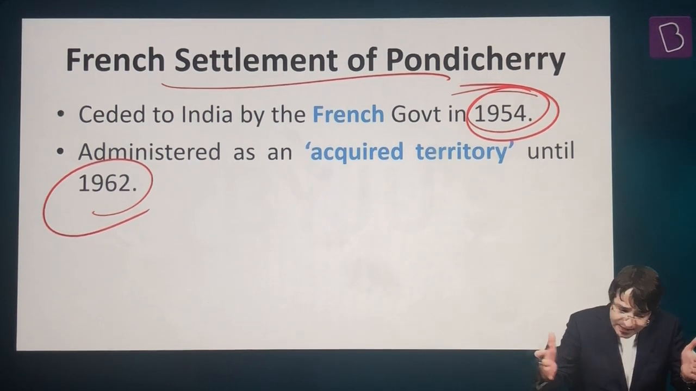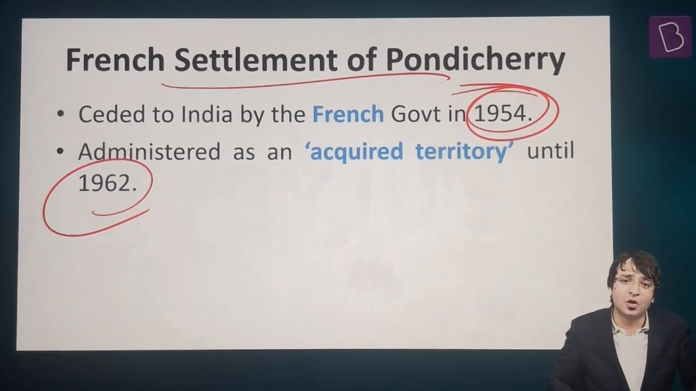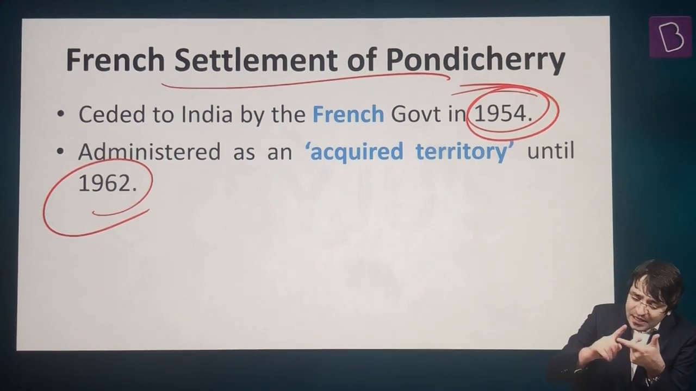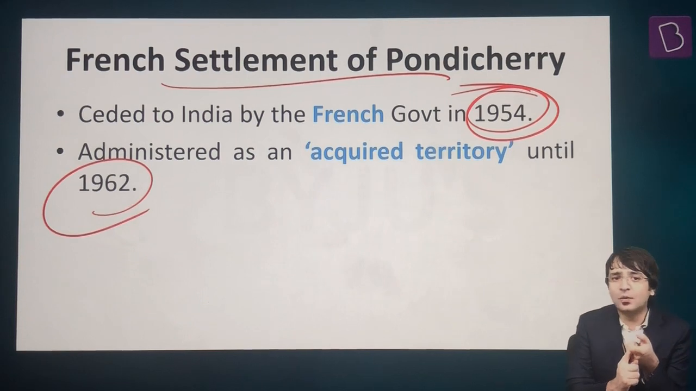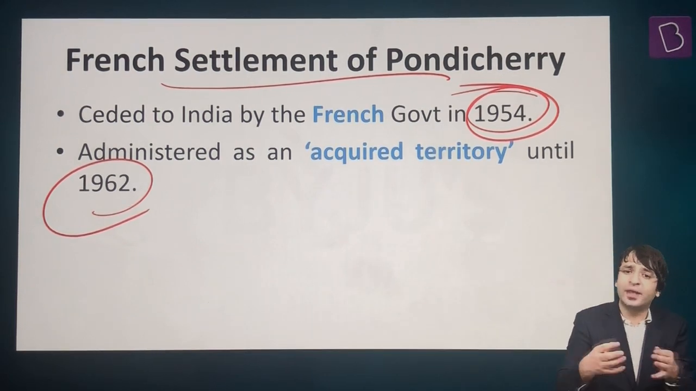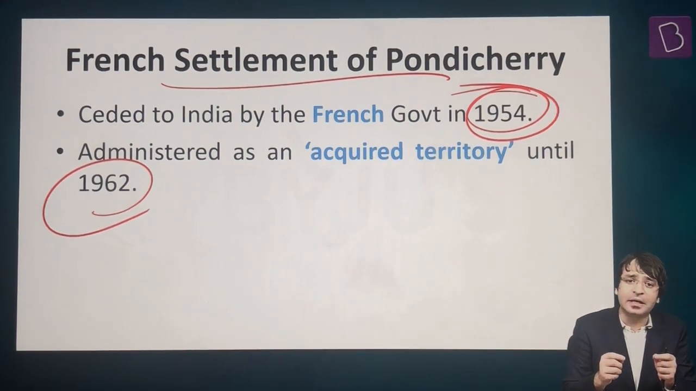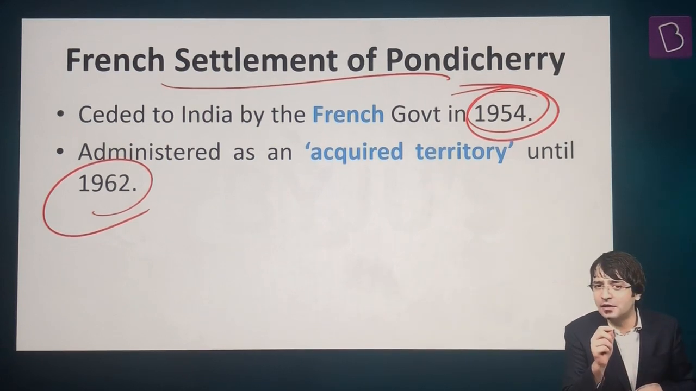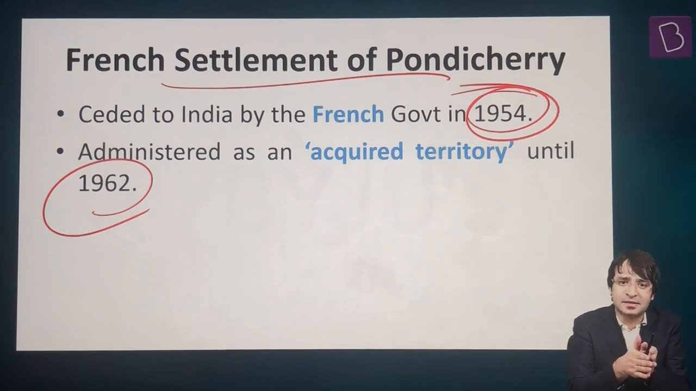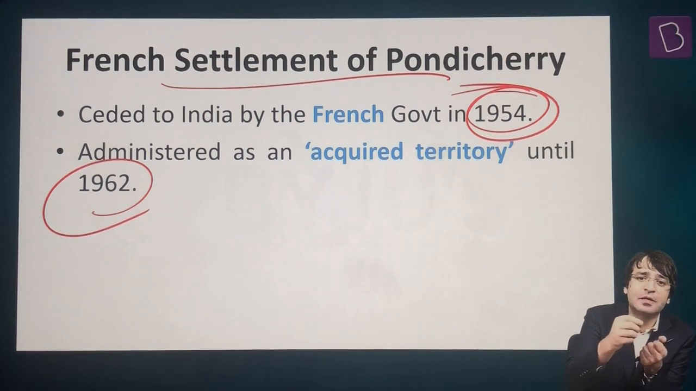the French Parliament, in these years altogether, French settlement of Pondicherry was administered by the government of India as an acquired territory. That means either we can have states, or we can have union territories, or we can have acquired territories. Tomorrow, we can acquire a part of another country and make it part of India. But ultimately, there is a difference between signing an agreement and ratifying an agreement. Agreement is signed by governments, but agreements are ratified by the respective legislatures, respective parliaments.